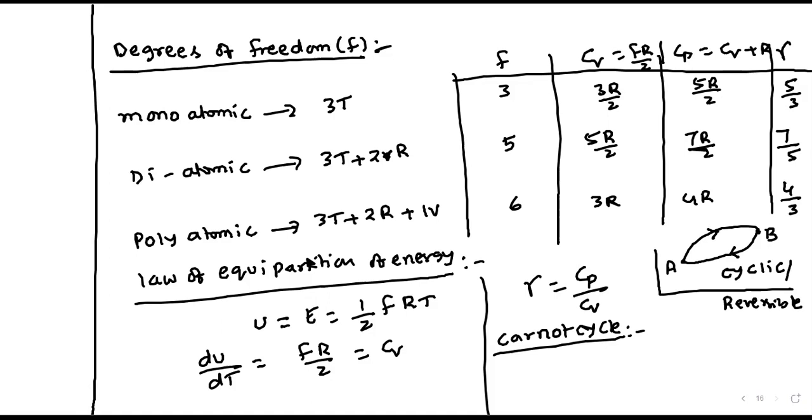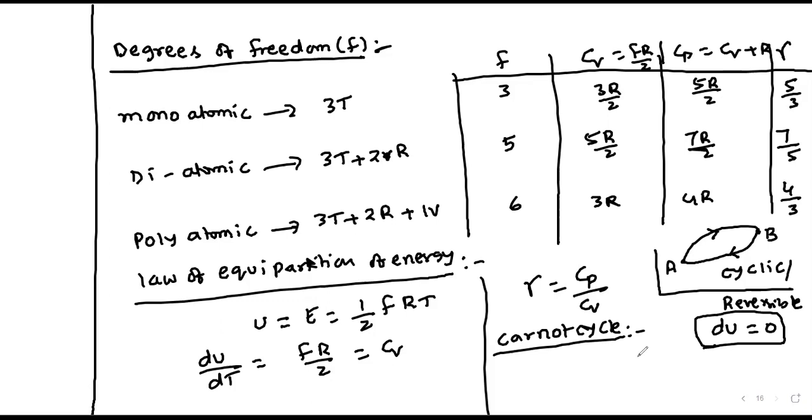Whenever the substance reaches its initial state, we can call that process a cyclic process or reversible process. In the reversible process, the total change in internal energy will be zero. Remember, blindly you can say for a cyclic or reversible process, the internal energy change will be zero.